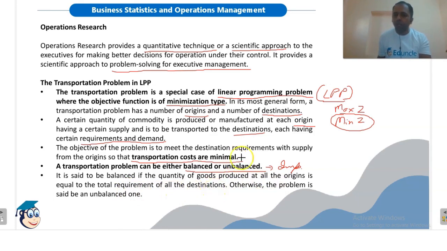This means if we add the supply of all the origins and add the demand of all the destinations, and the total supply is equal to the total demand, then the transportation problem is of balanced type. But if these two are not equal, either the supply exceeds the demand or the demand exceeds the supply, then we say that the transportation problem is unbalanced. Remember this, it is important.